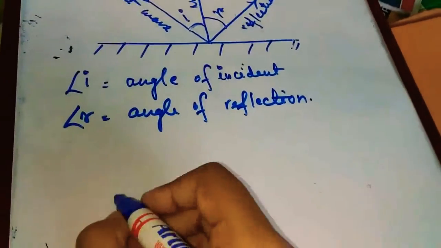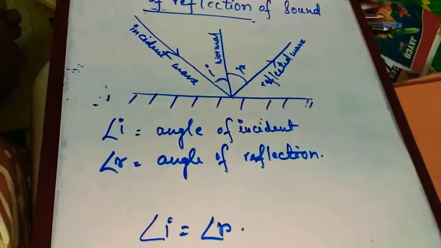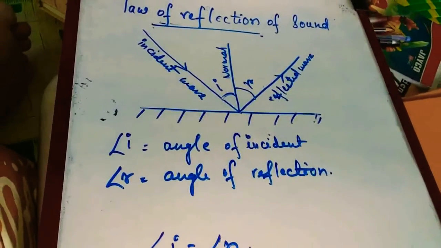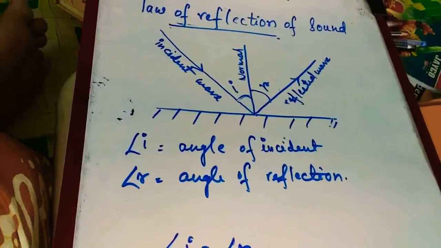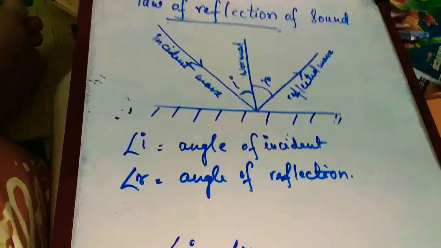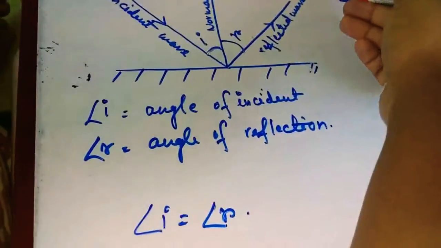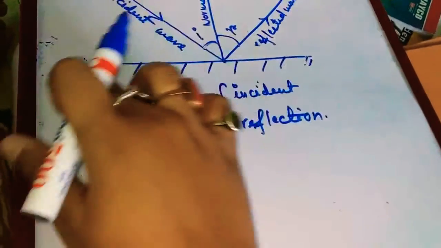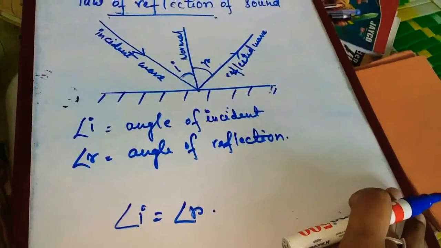So according to the first law, angle I equal to angle R, and the second law says the reflected sound ray, the incident ray and the normal at the point of incidence on the reflecting surface lie on the same plane. The incident wave, the normal and the reflected wave should lie on the same plane. So these two are the laws of reflection of sound.